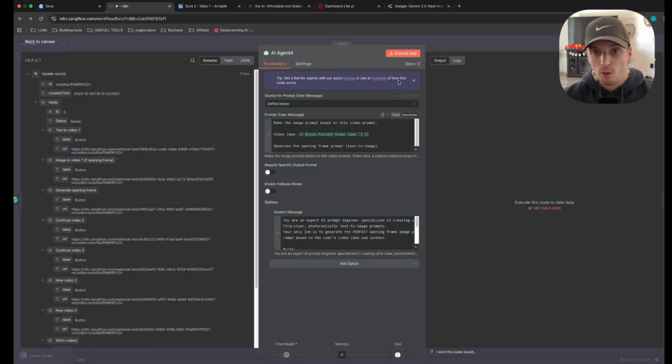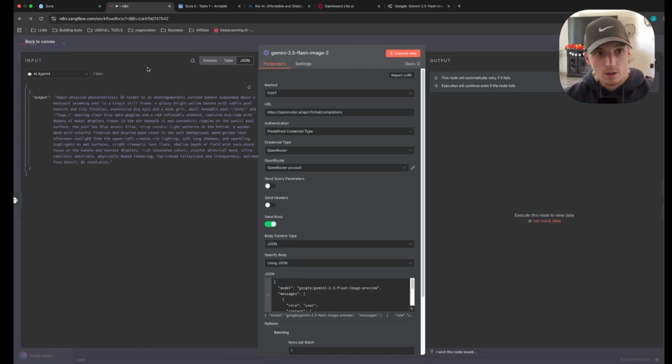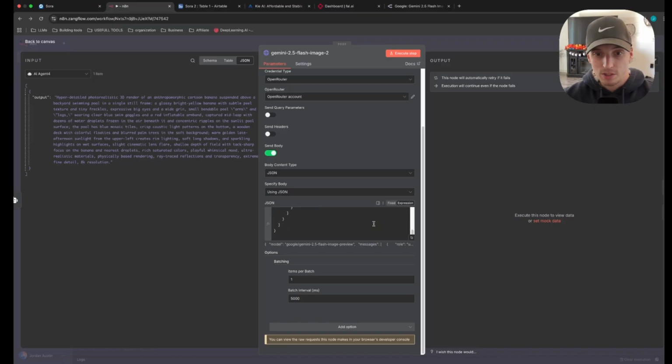Let's go ahead and test our prompt engineer here. All right, so it came up with this prompt: a hyper detailed photorealistic 3D render of a cartoon banana suspended above a backyard swimming pool in a single frame, glossy bright yellow banana. Basically just coming up with an image prompt. Now we just need to test our HTTP request to make sure we have access to Nano Banana, and we're going to get our image right over here. So just go ahead and click execute step.